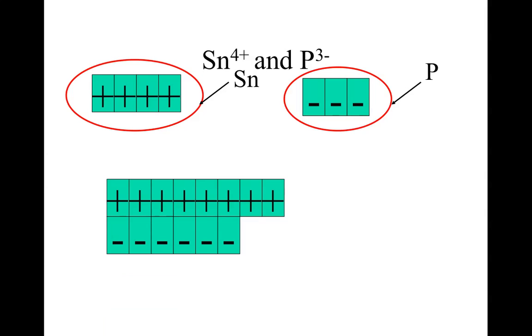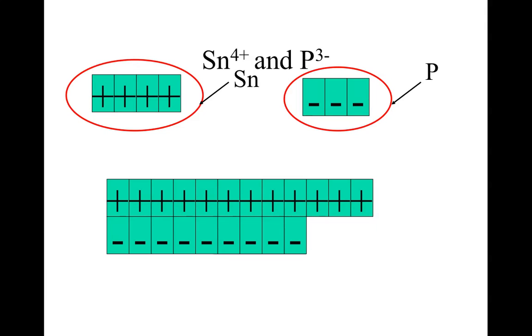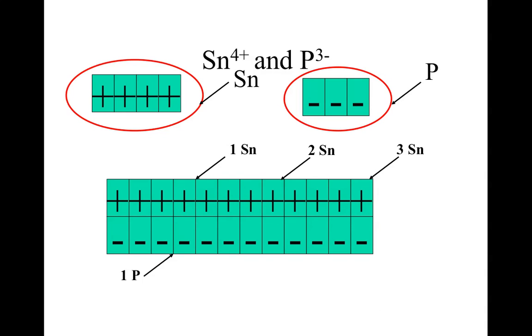So we're going to add another P, another Sn, another P, another Sn, and another P. So this represents 1 Sn, 2 Sn, 3 Sn. This represents 1 P, 2 P, 3 P, 4 P. So how do we write the compound? Sn3P4.